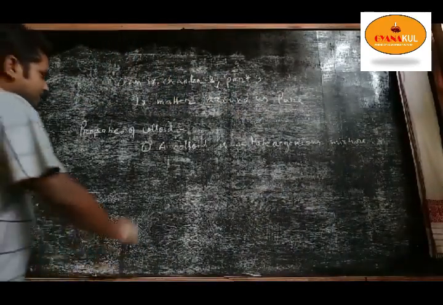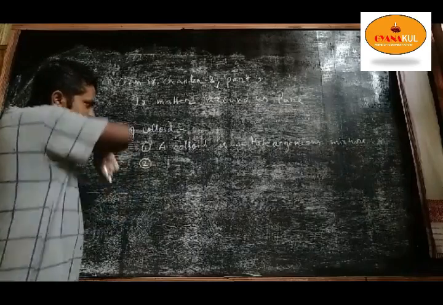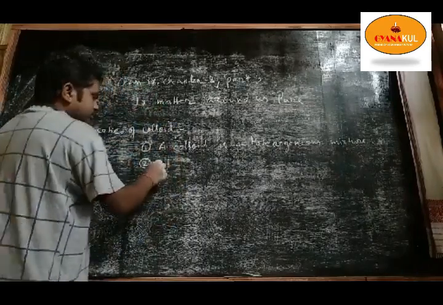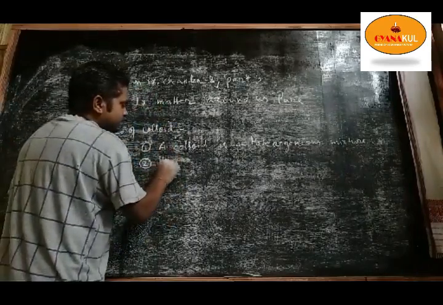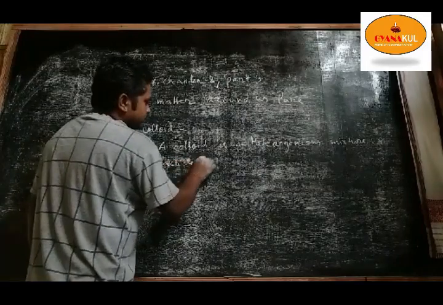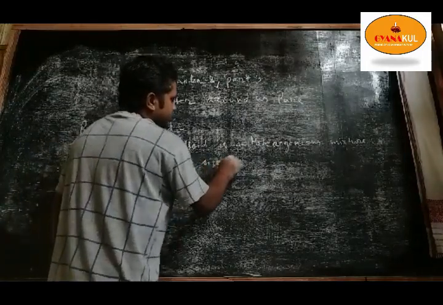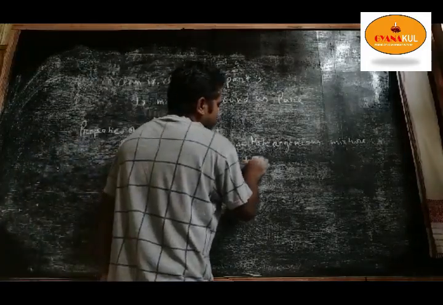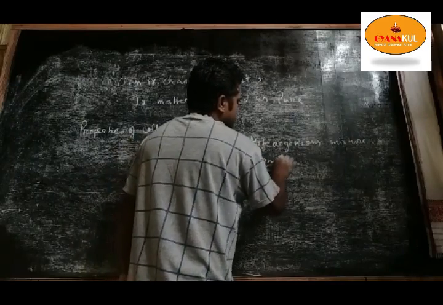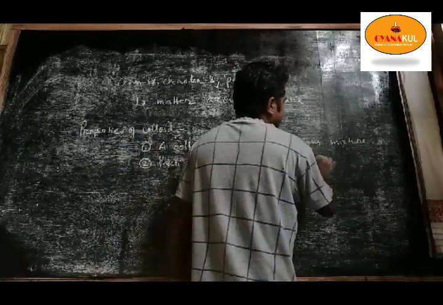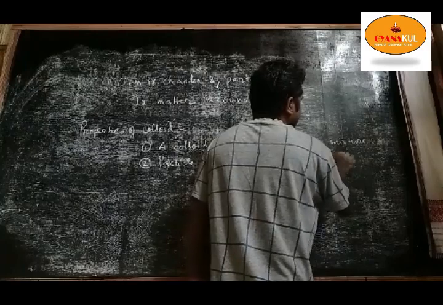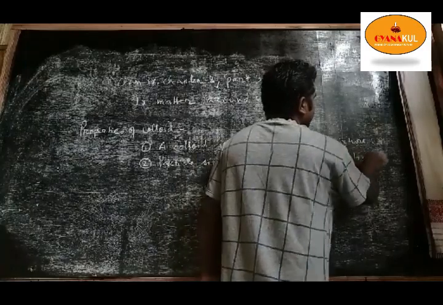Next point, particle size is too small to be seen by our naked eyes.